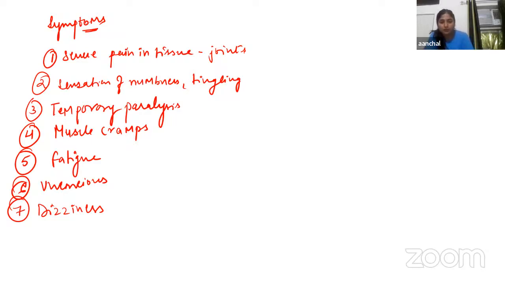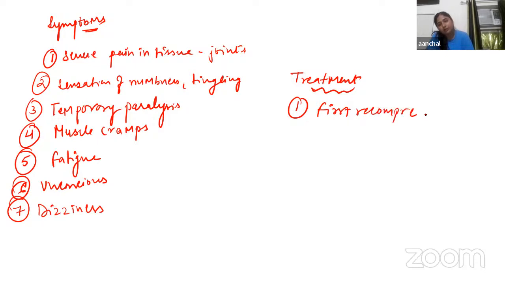If a person is affected by decompression sickness, first recompression should be done. It is done by keeping the person in a recompression chamber, and then he is brought back to atmospheric pressure by reducing the pressure very slowly, because in deep sea high barometric pressure is present, and if the person suddenly comes to the normal environment, obviously decompression sickness will occur.